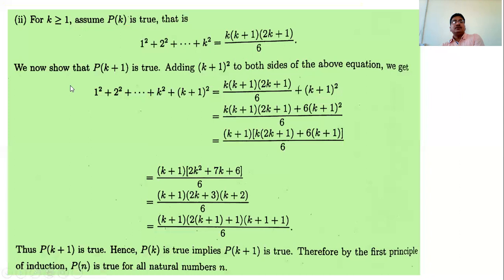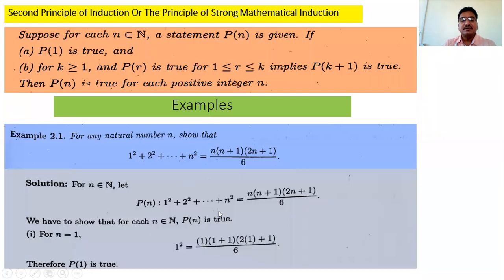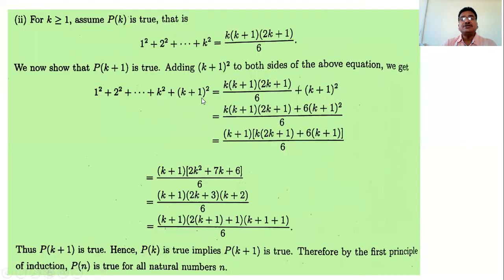What we have to prove? We have to show Pk plus 1 is true. That is, substitute n as k plus 1. What do we have? 1 square plus 2 square plus up to k plus 1 square. This is LHS. The previous quantity of k plus 1 square is k square.